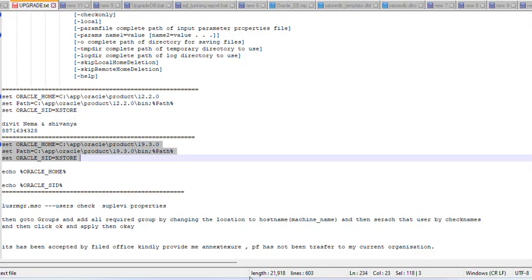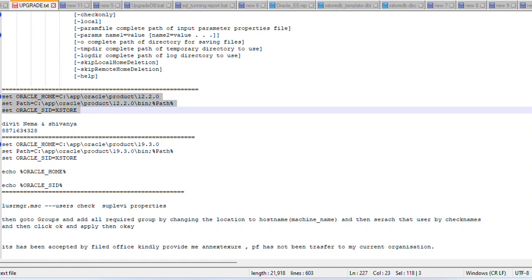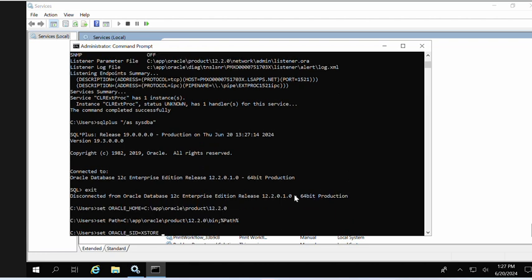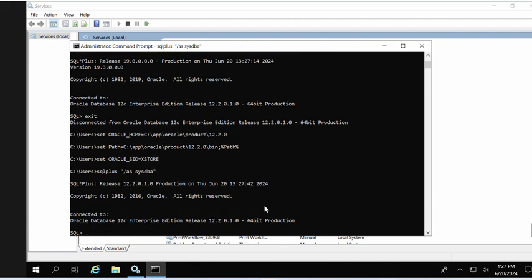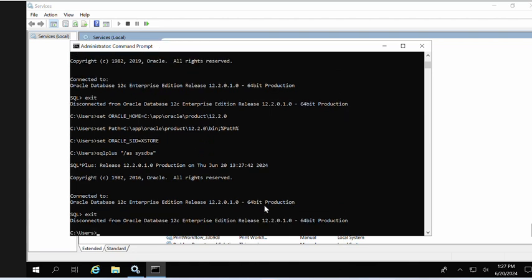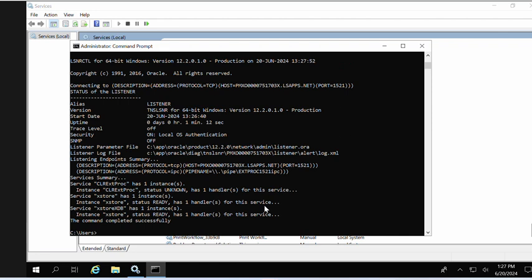Let me set the environment variable once for 12c. After that I'll start it. Yeah, now we are connecting with 12c. I'll see the listener now. lsnrctl status. Yeah, now it's correct. Now we have resolved the issue. So this is the way to resolve this issue. Thanks for watching till here.